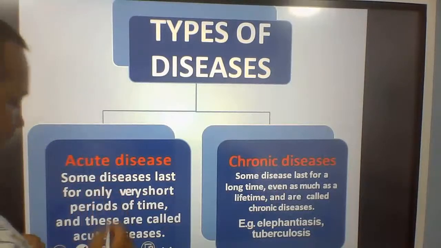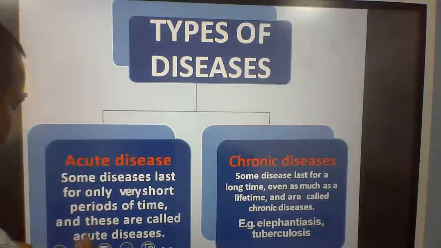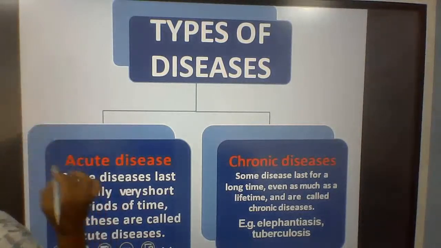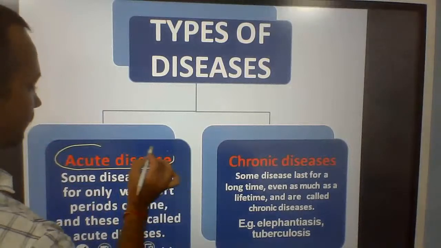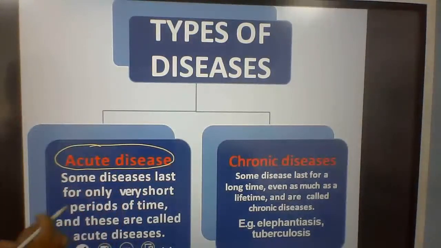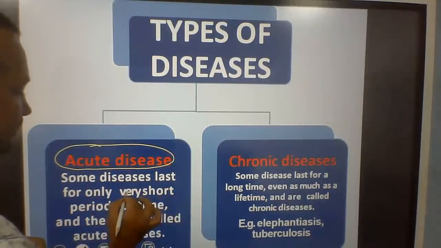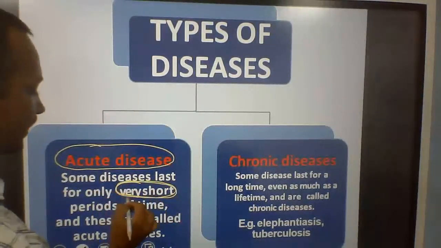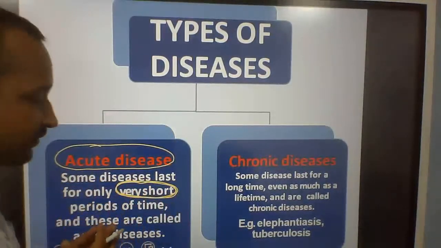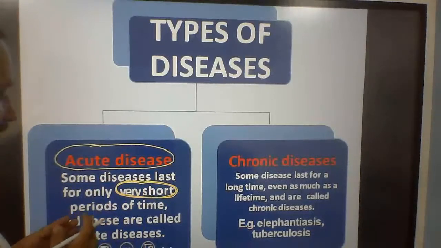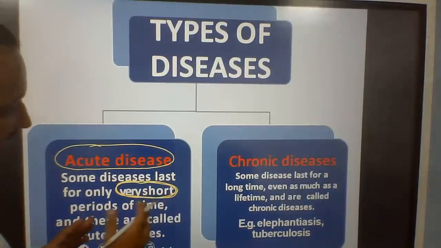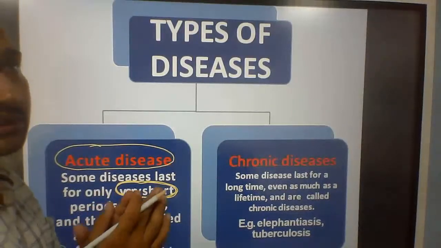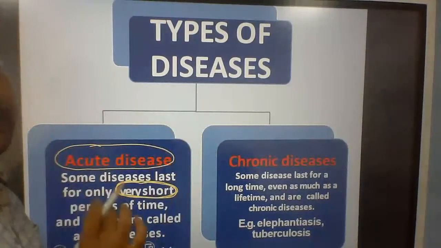Acute disease, some diseases last for only a very short period of time. Acute diseases last for a very short period. This one is very important. They last for a very short period of time, and these are called acute diseases. They are called acute diseases those that last for a very short period of time.